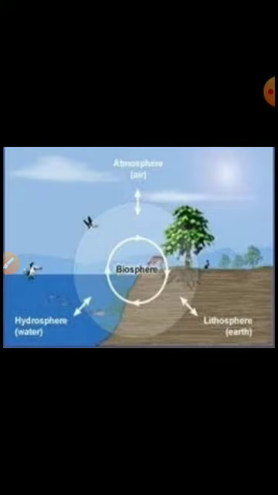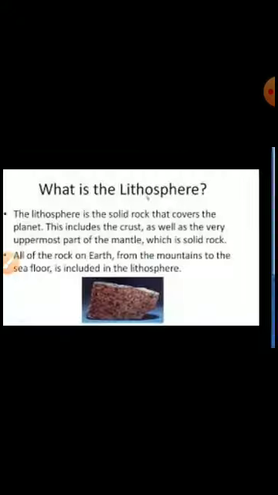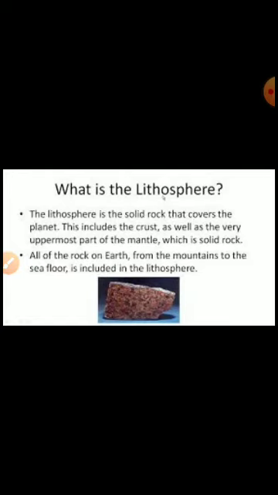Now children, I'll tell you about the biosphere. A narrow zone of the earth where land, water, and air interact with each other to support life. And here, natural environment: land, lithosphere; water, hydrosphere; and air, atmosphere comprise the natural environment. Lithosphere is the solid crust or the hard top layer of the earth. It is made up of rocks and minerals and covered by a thin layer of soil.